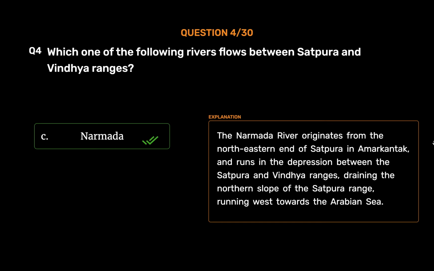Narmada. The Narmada River originates from the northeastern end of Satpura in Amarkantak and runs in the depression between the Satpura and Vindhya ranges, draining the northern slope of the Satpura range, running west towards the Arabian Sea.